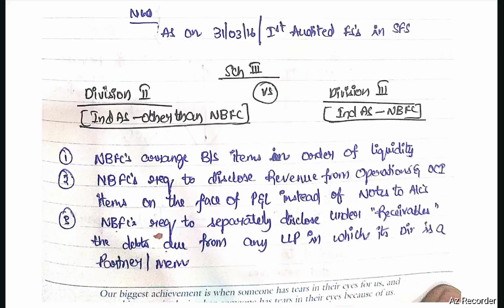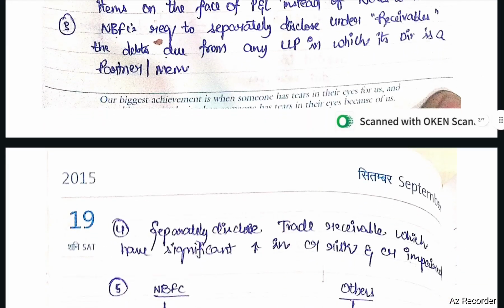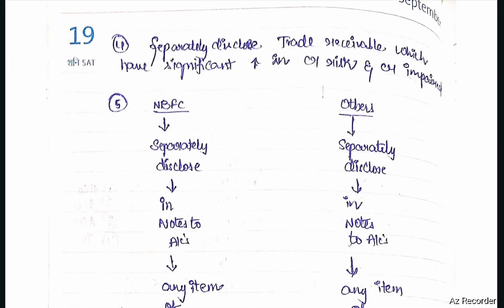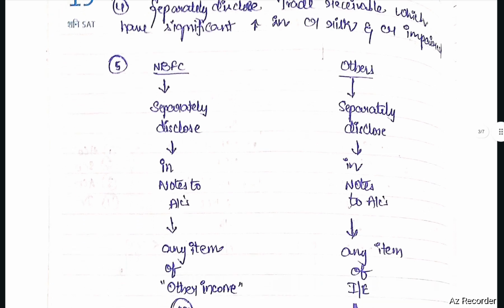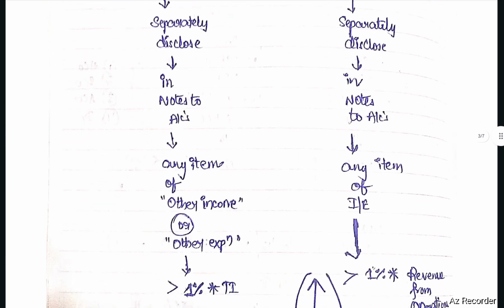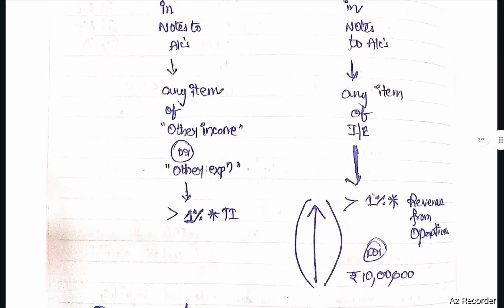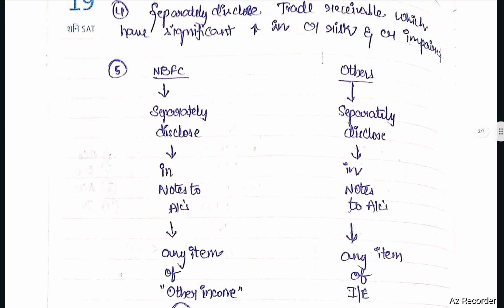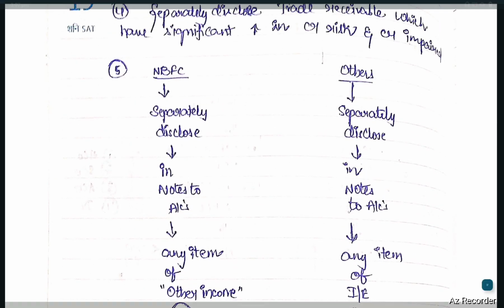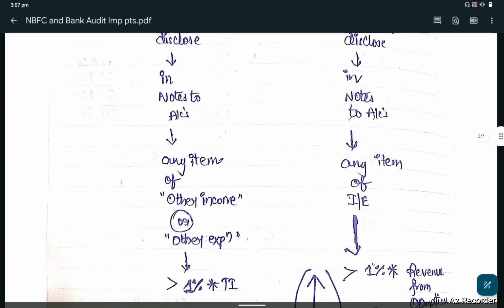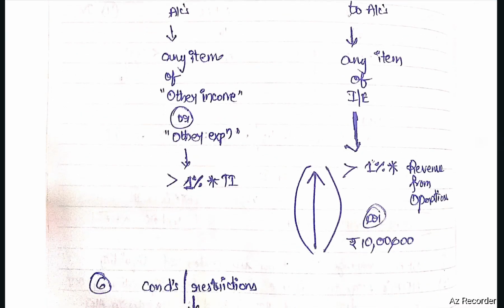An NBFC is required to separately disclose under receivables the debts due from any LLP in which its director is a partner or a member. Separately disclose trade receivables which have a significant change in credit rating and credit impairment. NBFCs should separately disclose in notes to accounts any item of other income or other expenditure which is more than 1% of the total income. Others, other than NBFCs, should disclose separately in notes to accounts any item of income or expenditure which is greater than 1% of the revenue from operations or 10 lakhs, whichever is higher.